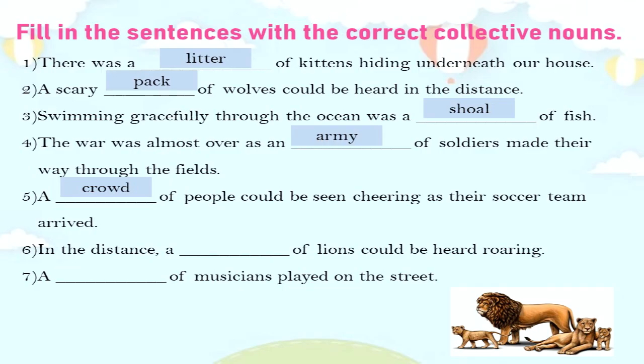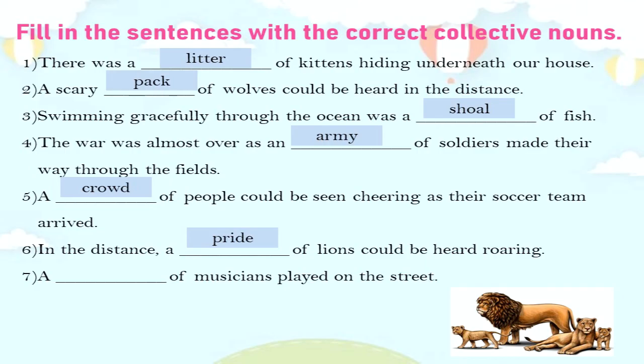Sentence number 6. In the distance, a blank of lions could be heard roaring. What did you write here? If you have written pride, that is the correct answer. In the distance, a pride of lions could be heard roaring.